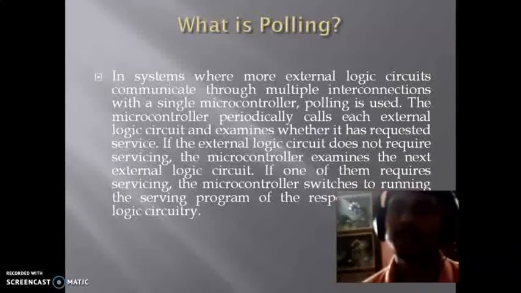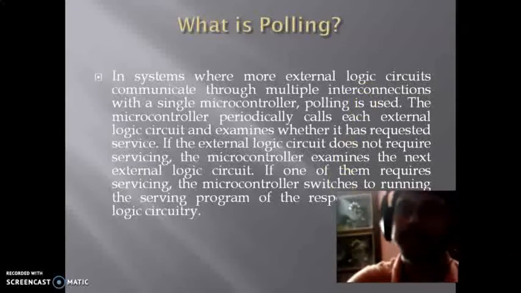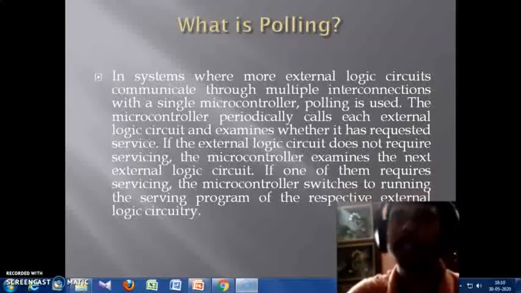The microcontroller periodically checks each external device to see whether it has any request or not. If an external logic circuit does not require servicing, the microcontroller examines the next one. If one of them requires servicing, the microcontroller switches to running the servicing program of that specific external logic circuitry.